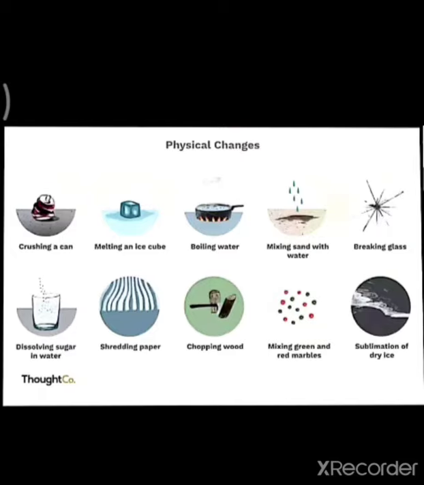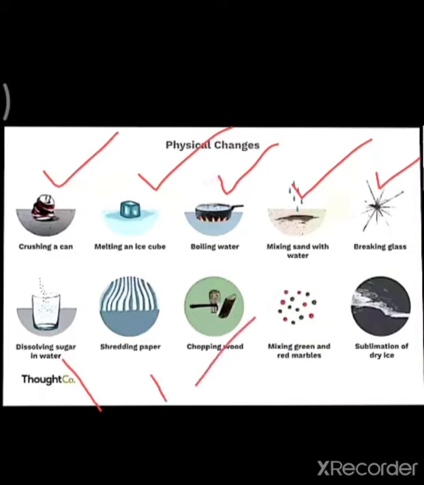This is crushing a can, melting an ice cube, boiling water, mixing sand with water, breaking glass, dissolving sugar in water, shredding paper, chopping wood, mixing green and red marbles, sublimation of dry ice. So these are some examples of your physical changes. Let us read the characteristics of physical changes.